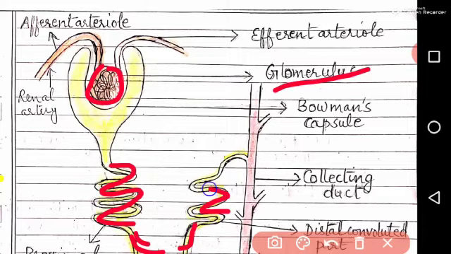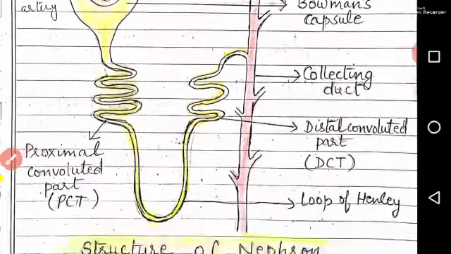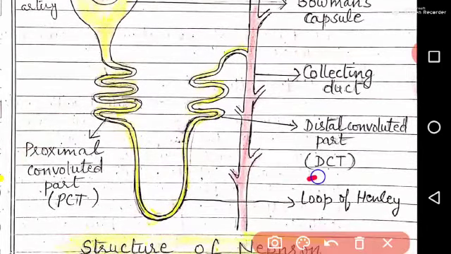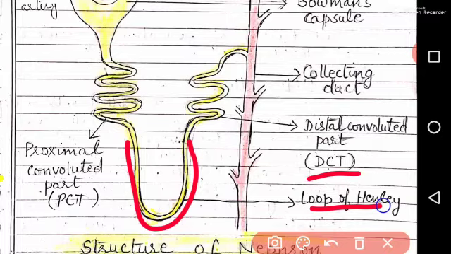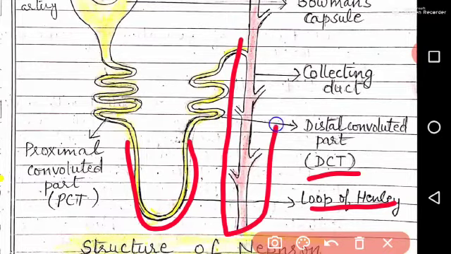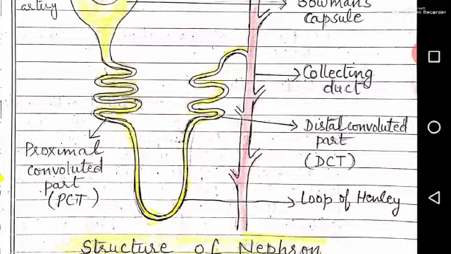This is the distal convoluted part, or DCT. So these are the various parts, and ultimately this is the last tube, which is known as the collecting duct. This collecting duct collects the urine formed from all the nephrons in the kidney.